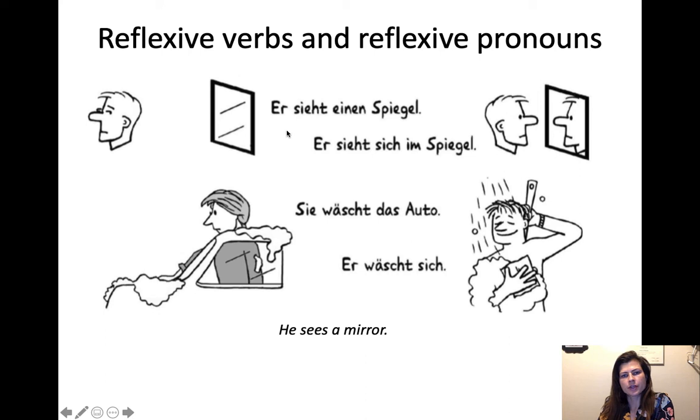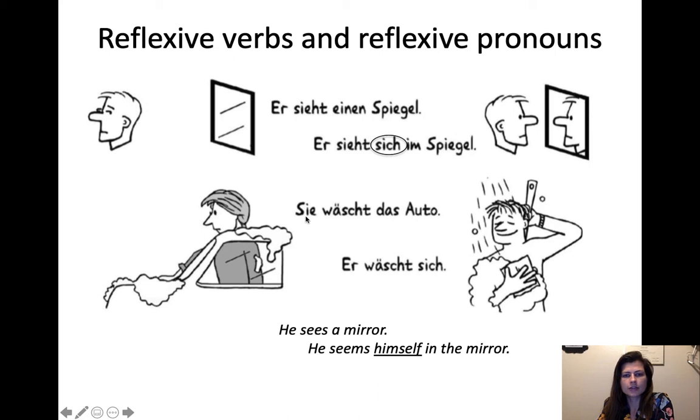But what about this? Er sieht sich im Spiegel. Now he looks at himself in the mirror. So that is the reflexive pronoun right there, sich, and he sees himself in the mirror. So there's a different set of pronouns based on whether it's just a normal subject, verb, object versus a reflexive object. So when he sees himself, that is going to need a different pronoun than if he sees something else.